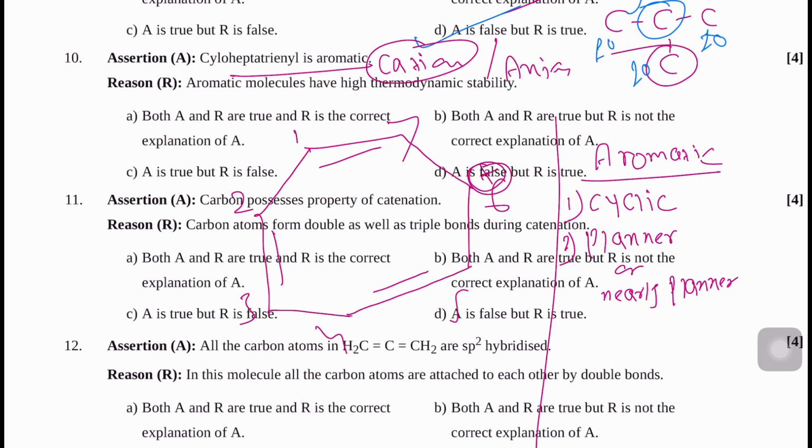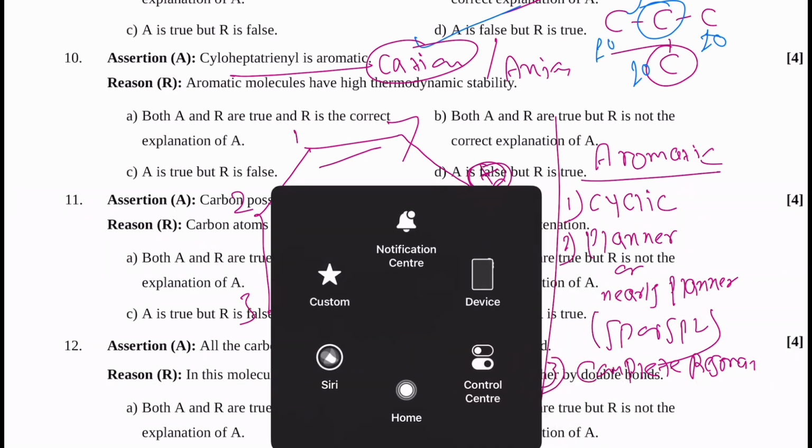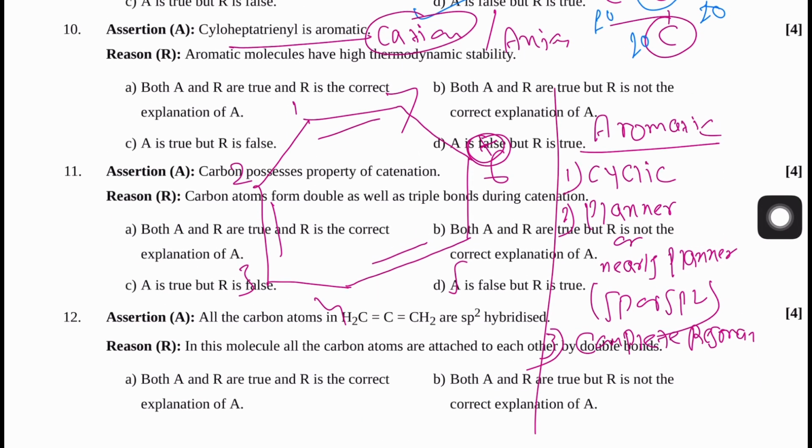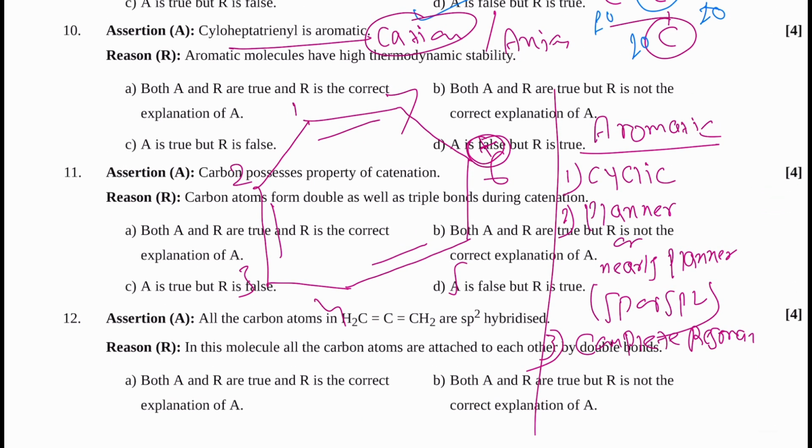No matter whether a carbon atom is present or nitrogen or oxygen, you can say sp or sp2 hybridized. Third condition, complete resonance. And fourth, odd pair of pi electrons.